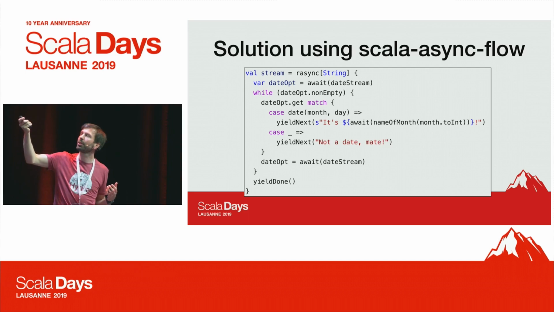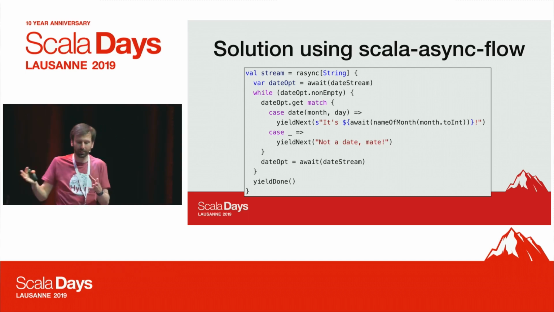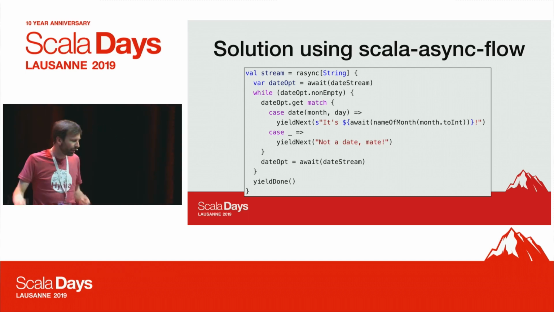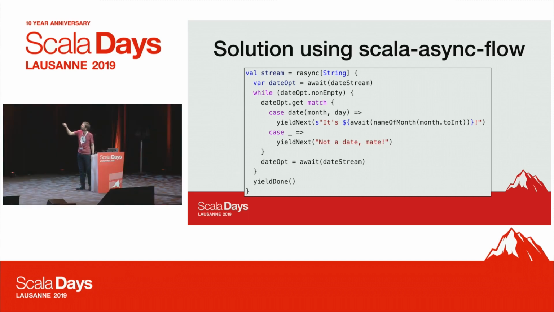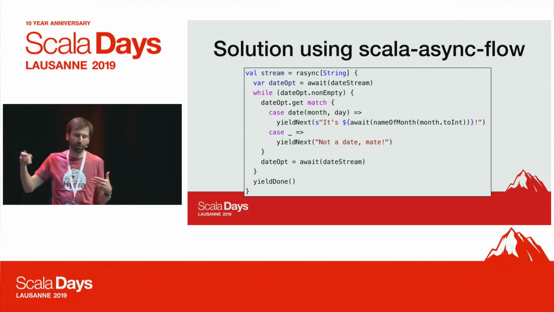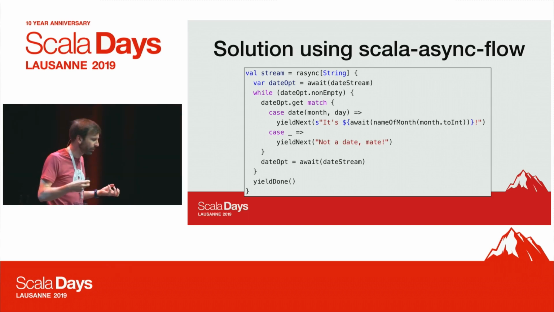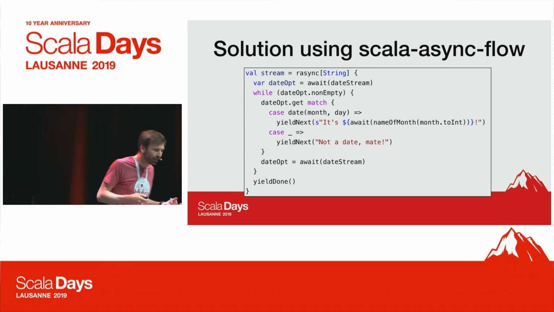I haven't shown the date stream, but it's just a publisher that pushes out date strings. And now the result of await is an option, because the stream could be terminated normally, in which case we get none as a result. Or we could have Some of x, where x is the next event published by the date stream.